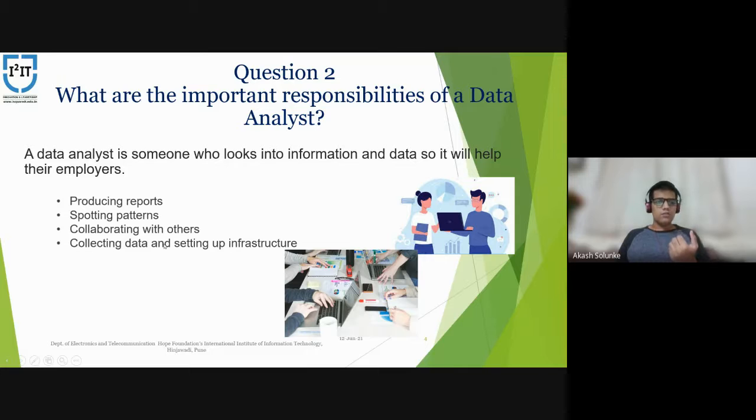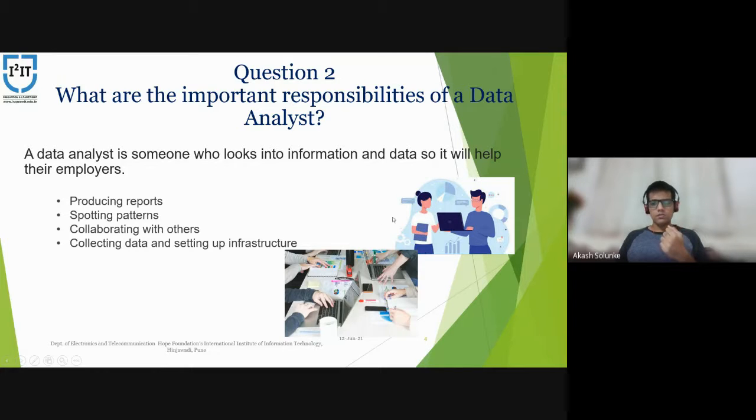And moving on to collecting data and setting up infrastructure. Streamlining data collection is the key for data analysts. They usually work to develop routines that can be automated and easily modified for reuse in other areas. They also have to design and maintain data systems and databases for data collection for their employers. So that's what data analysts actually do.